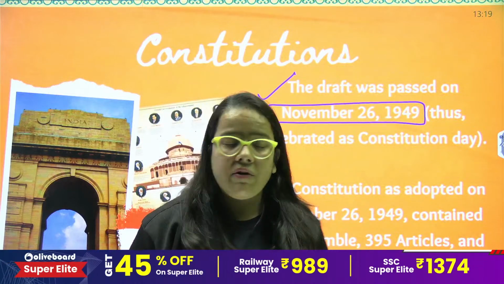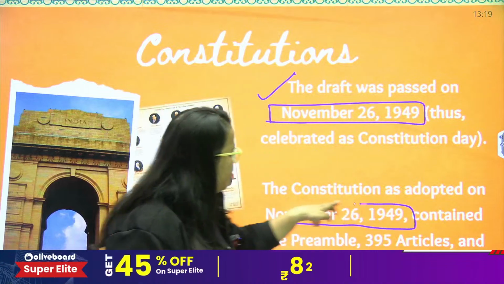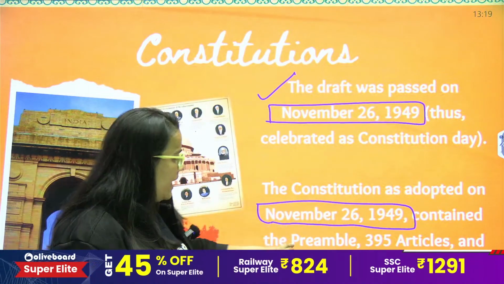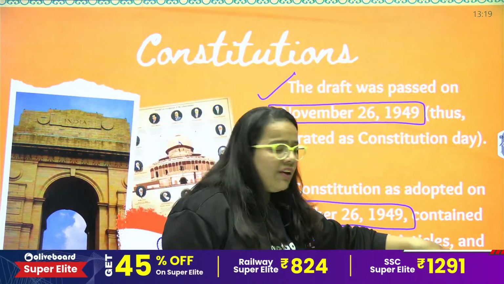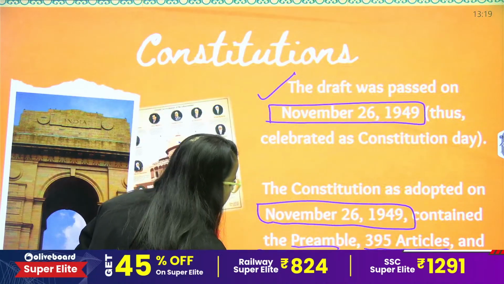Clear, everyone? So the Constitution as adopted on 26th November 1949 contained a preamble, 395 articles, this is the basic part, 8 schedules, 22 parts.